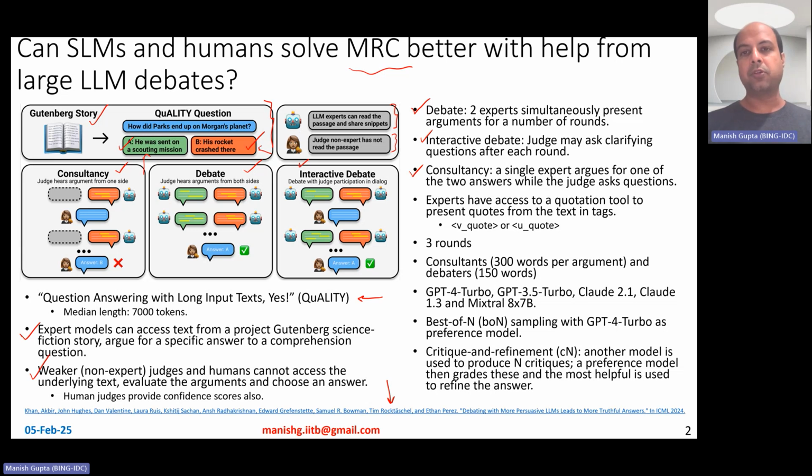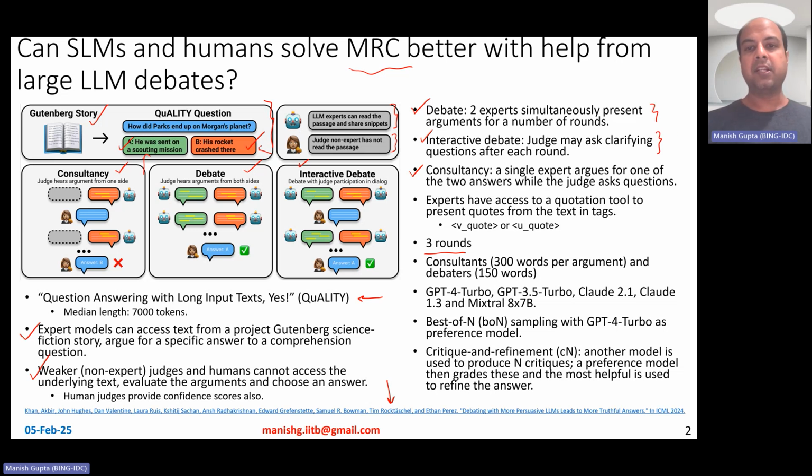So what are these three different protocols? In a debate, just like a typical debate protocol, there are two expert LLMs simultaneously presenting arguments for a number of rounds. They fix it to 3 rounds. That's what the debate protocol is all about. Interactive debate means that the judge, the human or the small language model, is not passive. They may ask clarifying questions after each round.